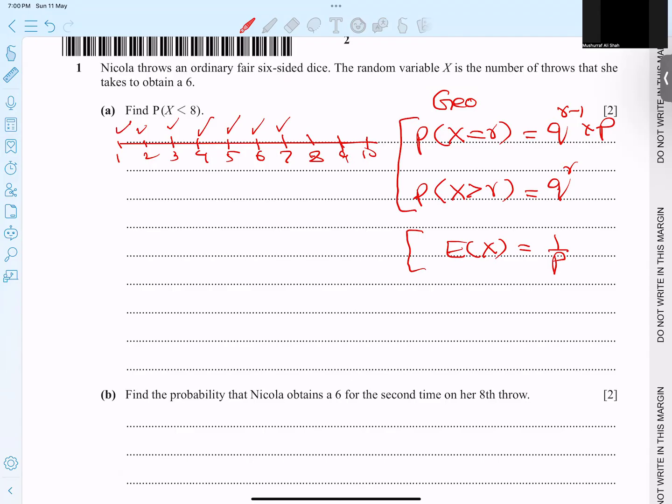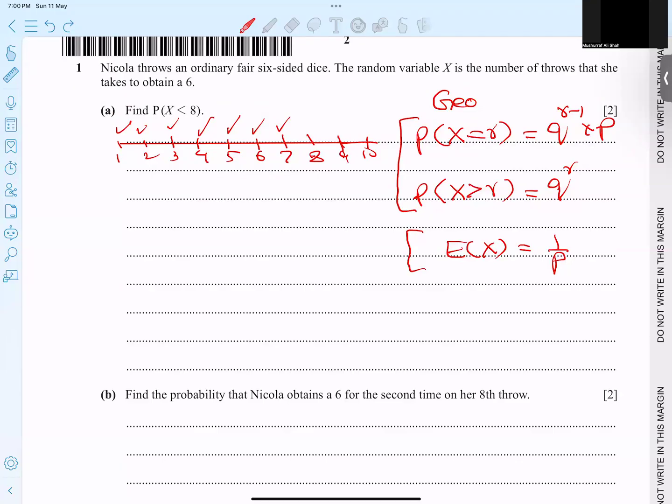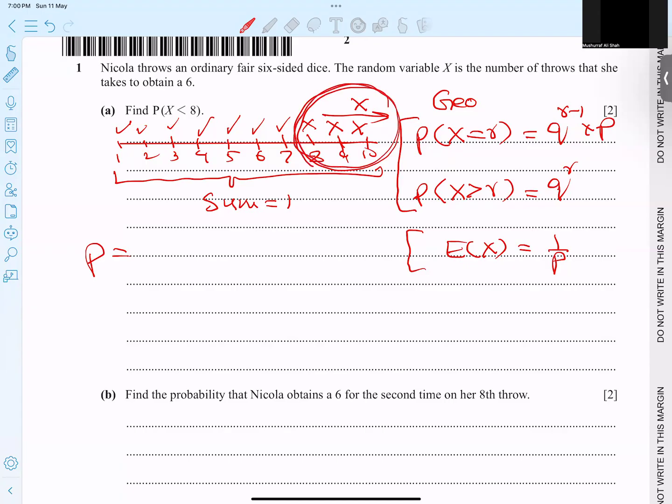So we have two ways to solve the question. One: use this formula 7 times. It's too lengthy, not wrong, not wrong. And the short technique, where I don't need all these values, and the sum of all is equal to 1, obviously. So what is the probability, students? How do we call these values? These are called more than 7.